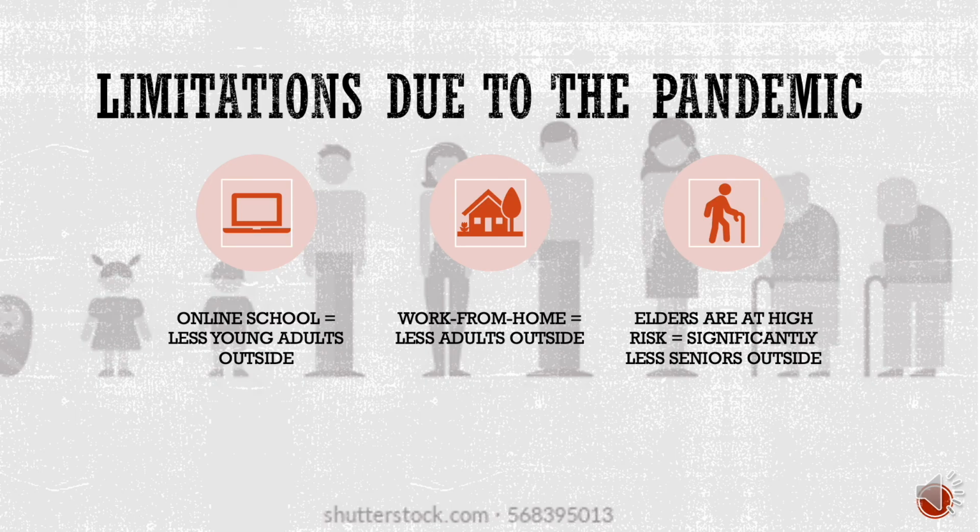There are also some limitations due to the pandemic. For example, since school for young adults is done online, there could have been less of that age group in our sample. The same can be said about adults because most of them work from home. However, even if the same can be said about seniors, they are the age group that is the most impacted by the pandemic and are the ones that are the least seen outside. Thus, the number of elderly seen might have been affected the most due to the virus.